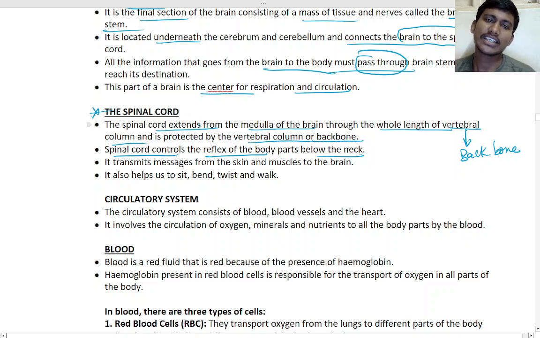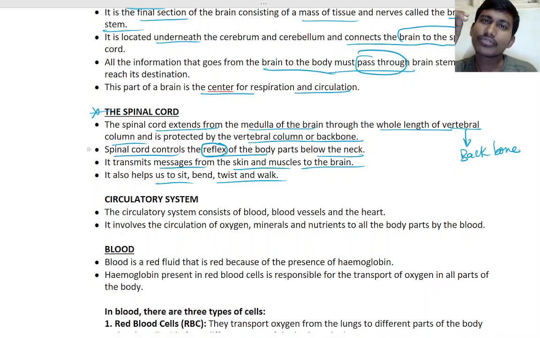It transmits messages from the skin and muscle to the brain. It also helps us sit, bend, twist and walk, because it is straight. It helps in reflexes. Reflex means reflex action, right? When you feel hot, you remove your hand.